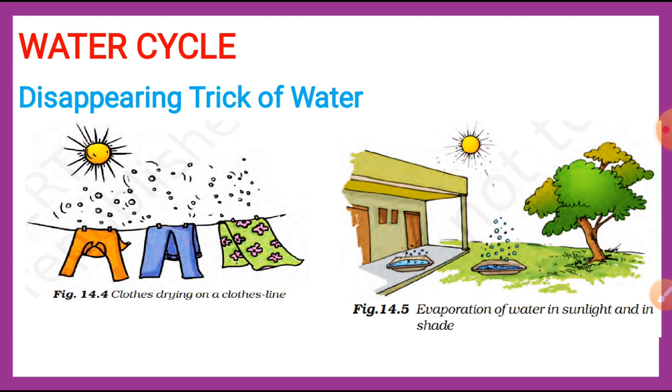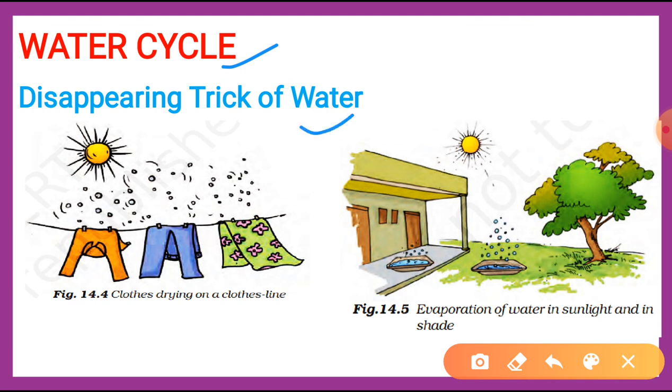So let's start it. You can see the heading, it's water cycle, and have a look on the next heading, disappearing trick of water. So water plays a trick. It gets disappeared. So let's explore how and why.